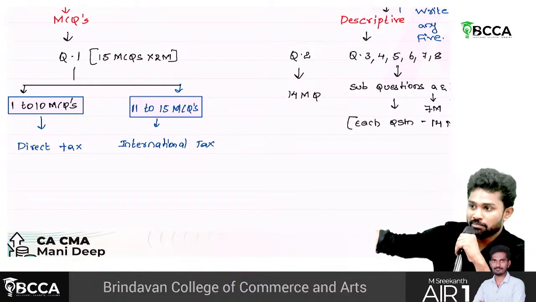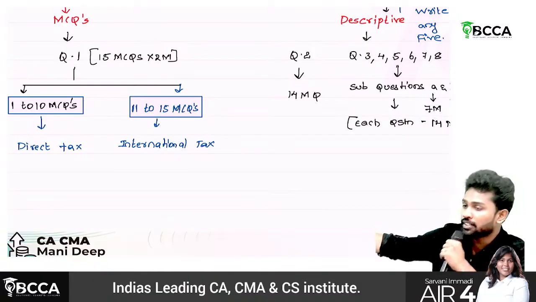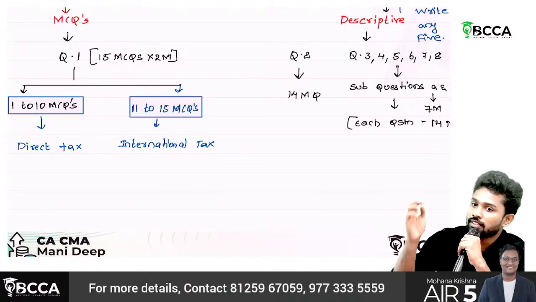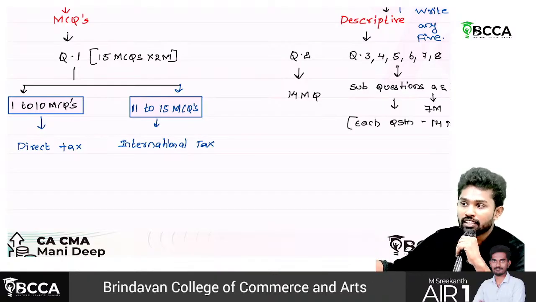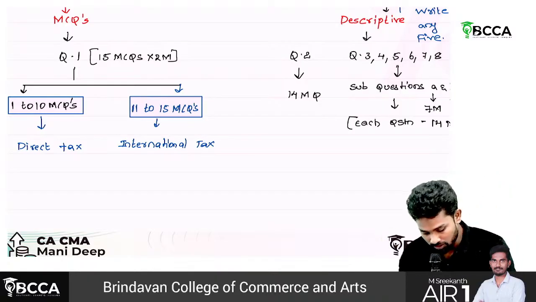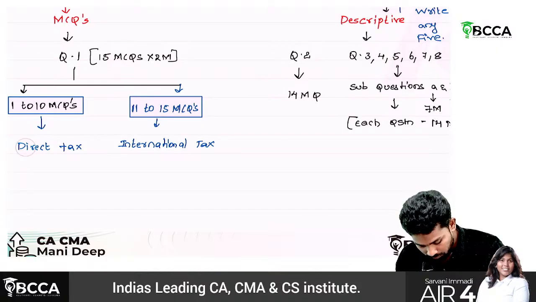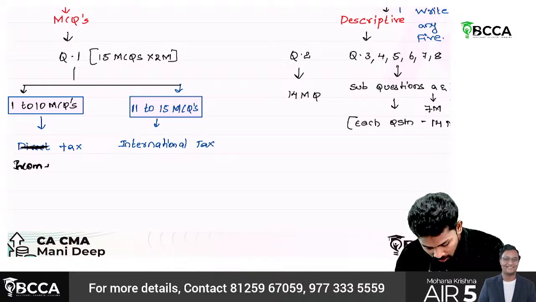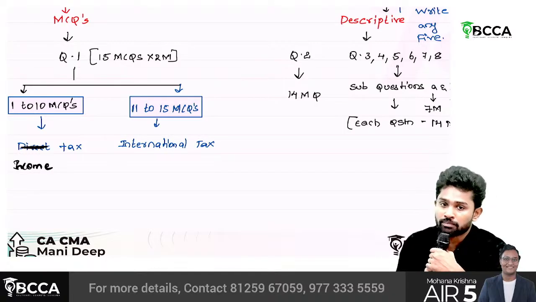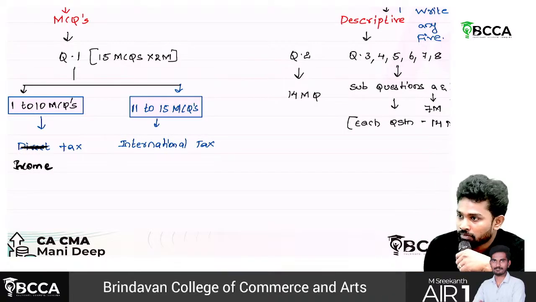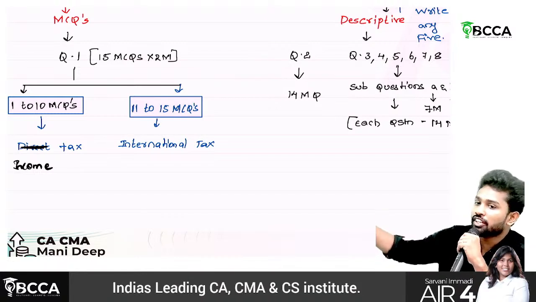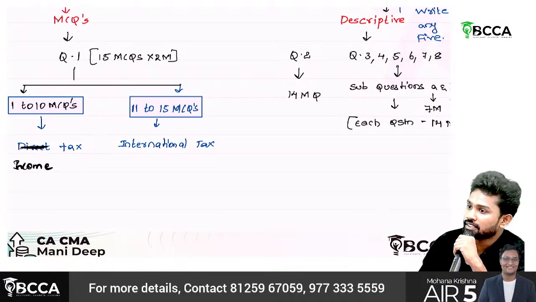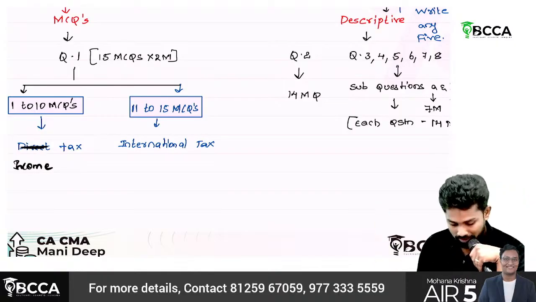One or 2 cases it may differ, but 90% of the times the paper is going to be such that 1 to 10 MCQs are asked directly from income tax. Okay, I shouldn't write direct tax, I should write income tax here. Whereas 11 to 15 are from international tax. Sometimes they may shuffle also, but we could come to a conclusion that 5 MCQs are from international taxation and 10 MCQs are from direct taxation.